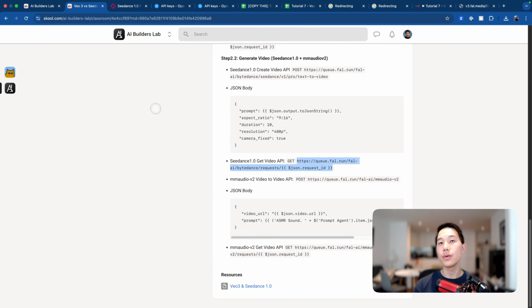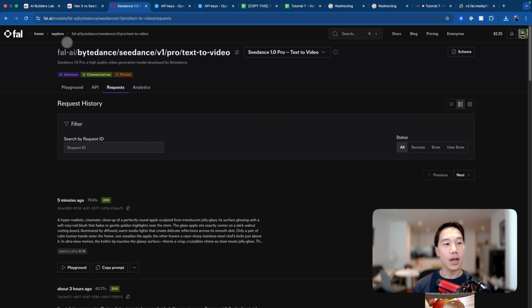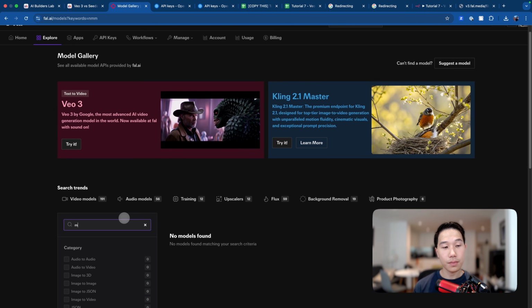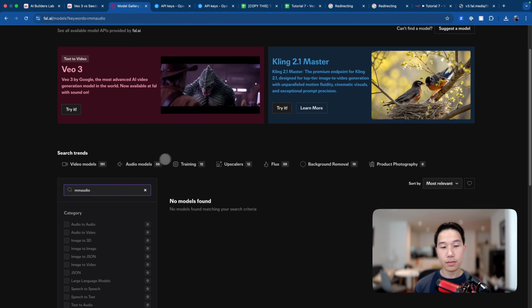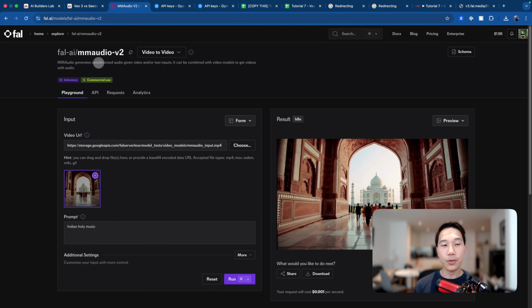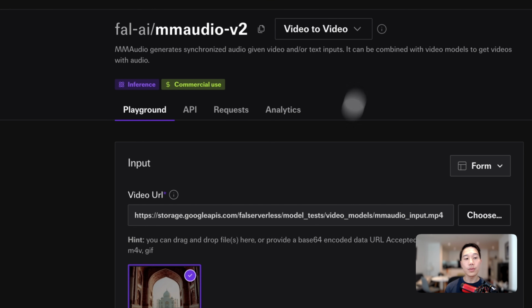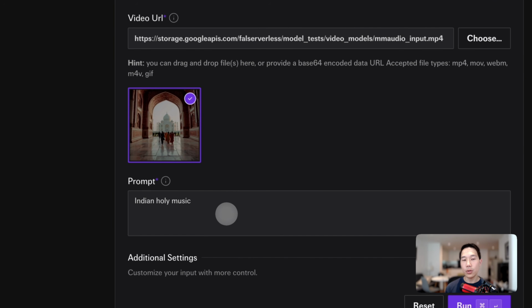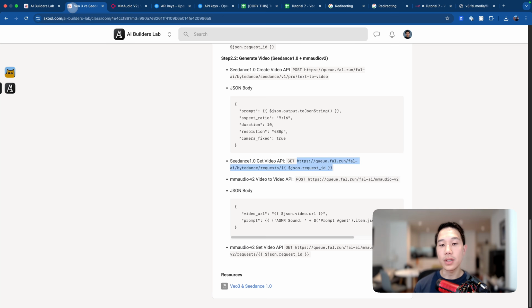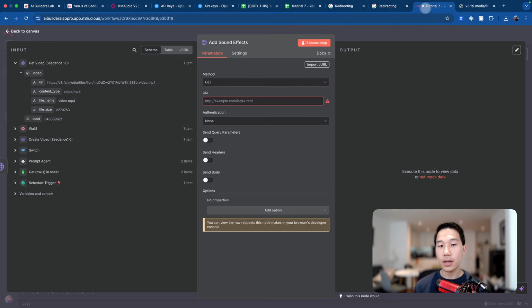Now if we go back to the community, what we're going to do is use another video to video generation model, which is called MMAudio V2. If we go back to fal AI and go to explore, and search for audio, basically what this model does is that it generates synchronized audio given video or text input. So you can supply a video URL and also a prompt. And this is exactly what we need for this use case. If we go back to the community, we can copy this post request, paste it in here and choose post.